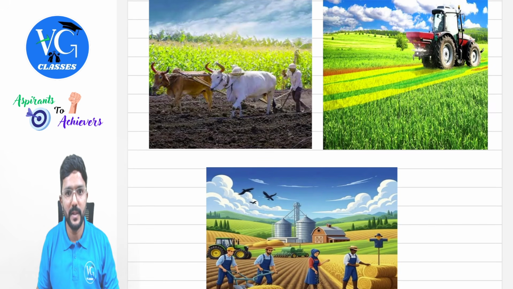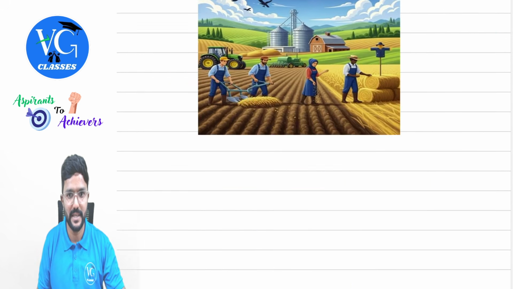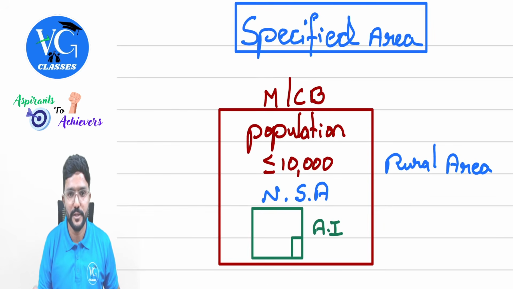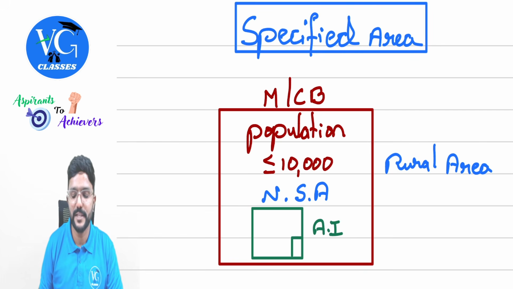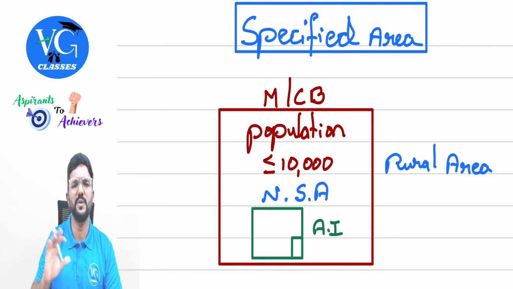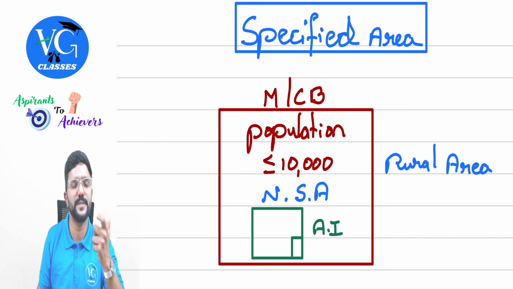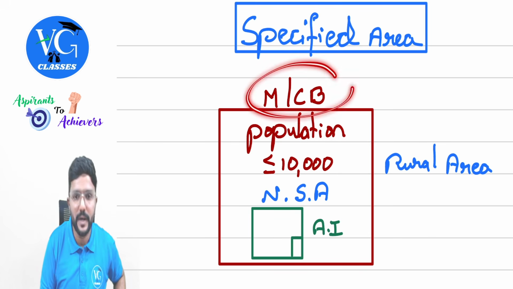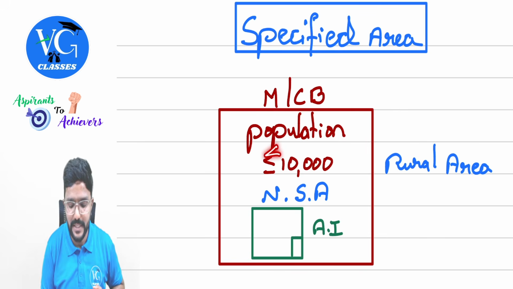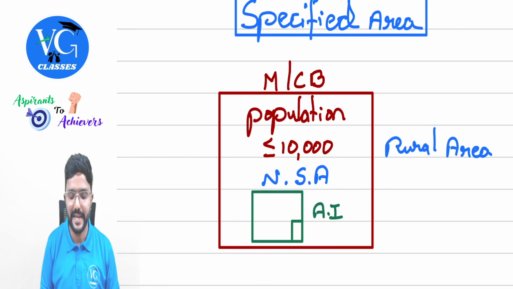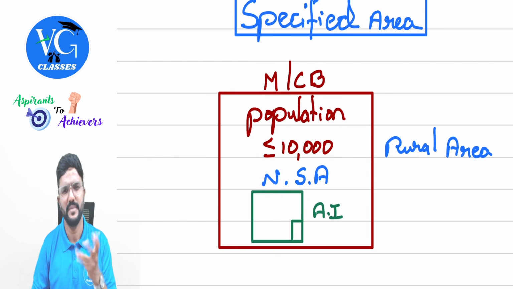Just a minute. See, all this comes under the agricultural activities, guys. I have just given a few images. Please observe. I am discussing the specified area. Specified area is nothing but, for income tax purpose, urban area, guys. You don't use the word urban area in your explanation. Please use the word specified area. If there is any municipality or cantonment board where the population is less than or equal to 10,000, we call that area as not a specified area. In simple, rural area, not a specified area.